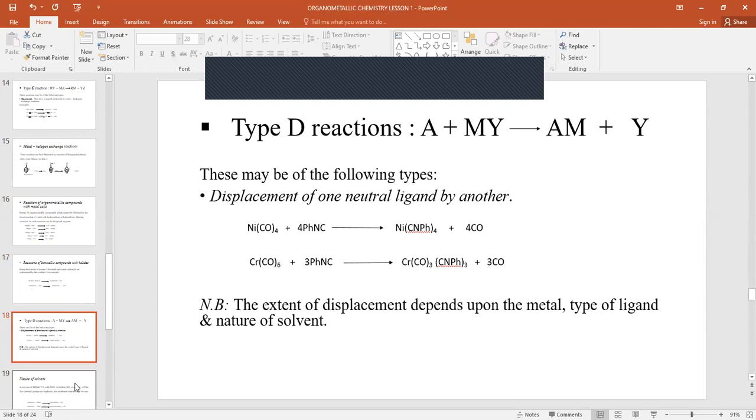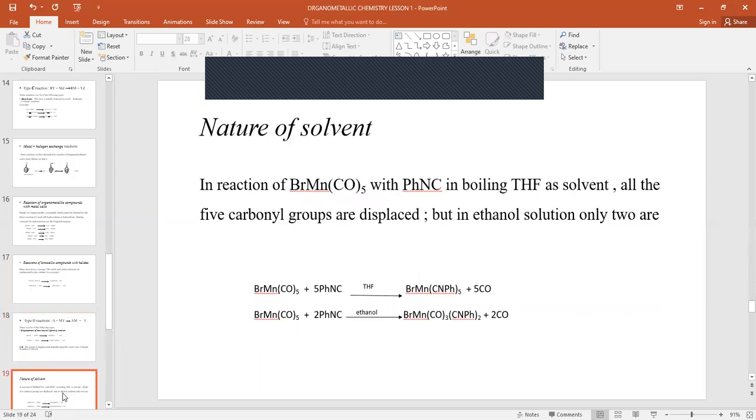We have the type B reaction. This may be of the following type: displacement of one neutral ligand by another, as illustrated in the two equations, the first equation and the second equation. The point to note here is that the extent of displacement depends upon the metal, the type of ligand, and the nature of the solvent used during the preparation.